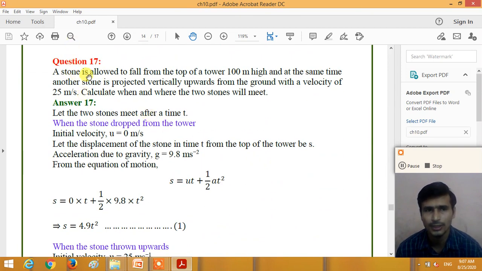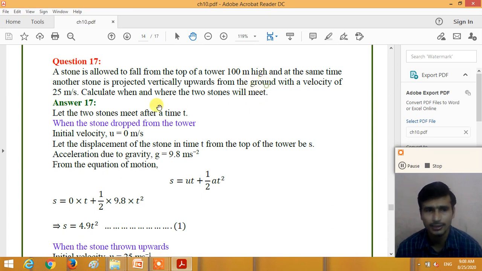Now question number 17. A stone is allowed to fall from the top of a tower 100 meters high, and at the same time another stone is projected vertically upward from the ground with a velocity of 25 meters per second. Calculate when and where the two stones will meet. So we need to calculate at what time both stones will meet and at what distance from the top of the tower, or from the surface of the Earth, they will meet.